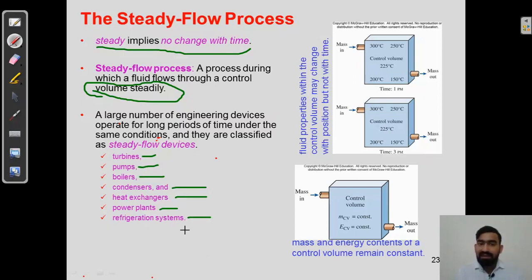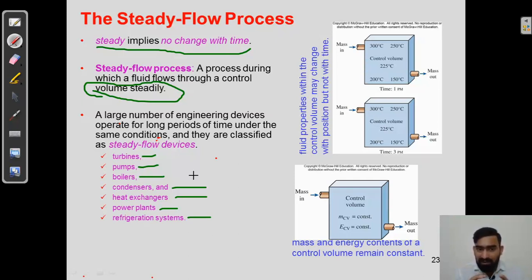They are engineering devices which operate for long periods of time under the same conditions, and they are classified as steady flow devices. It means there will not be a change of temperature, pressure, volume and density with respect to time.